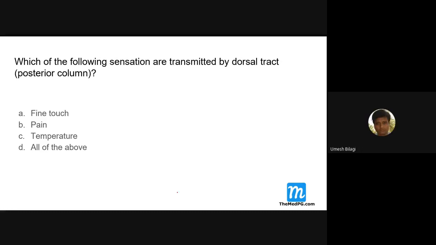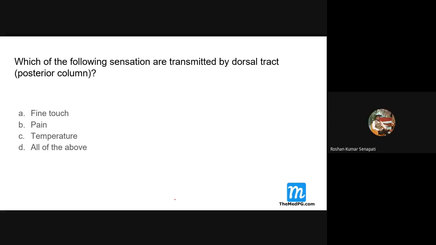The spinal cord, what are the columns anteriorly? What sensory tracts are there: lateral spinothalamic tract, posterior tracts, dorsal column. What sensations are transmitted? So, which of the sensations are transmitted by the dorsal tract?